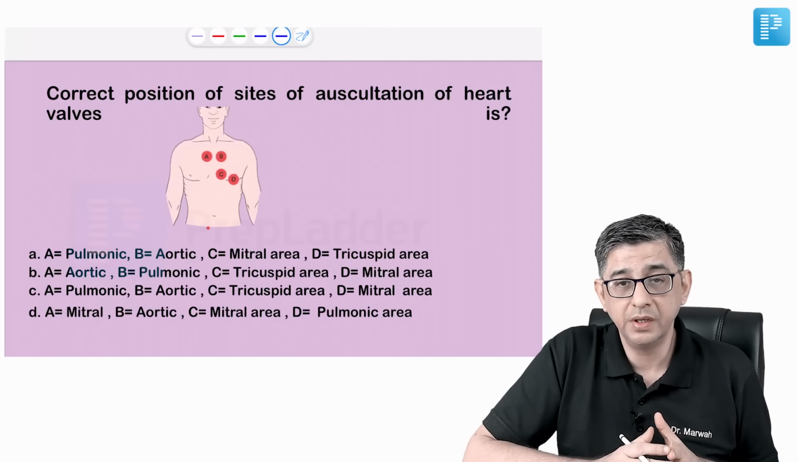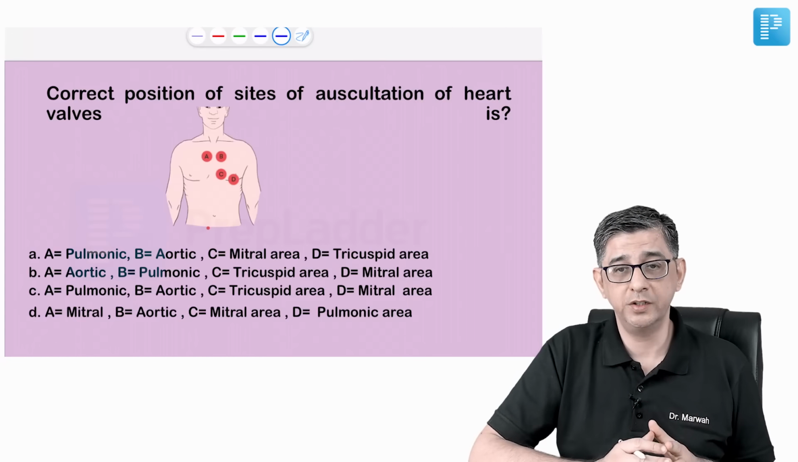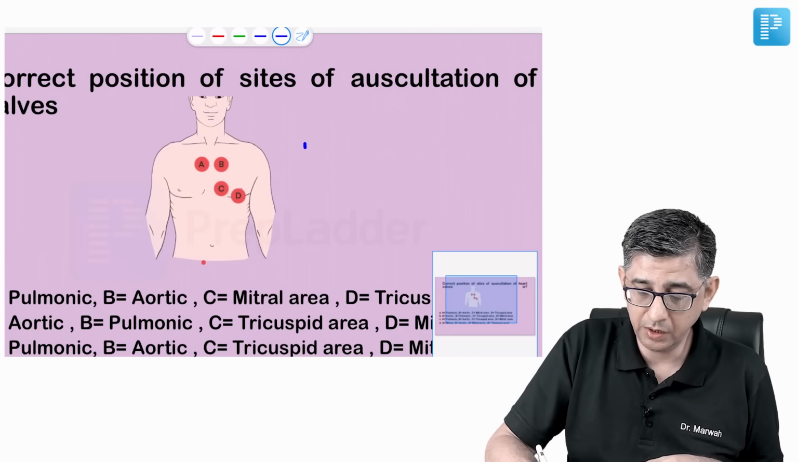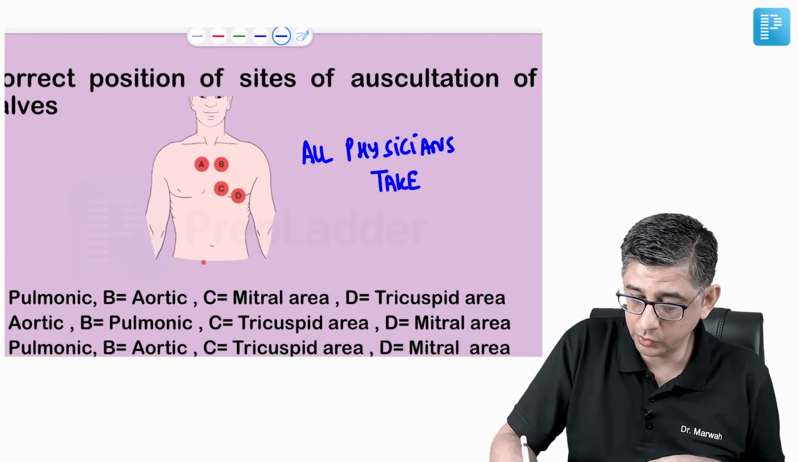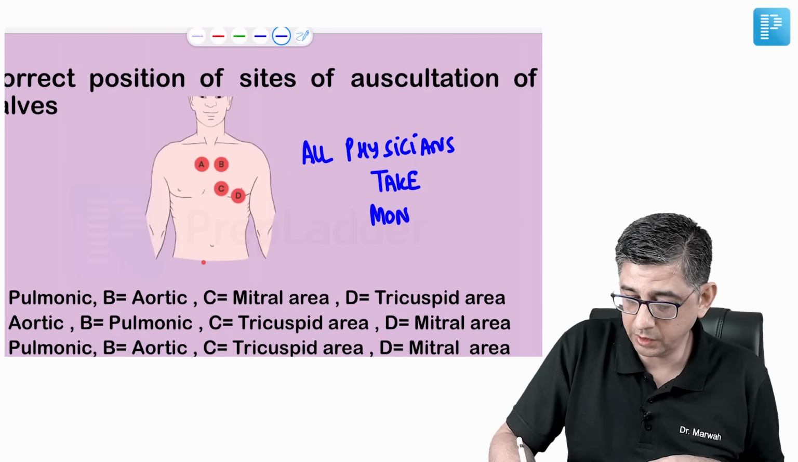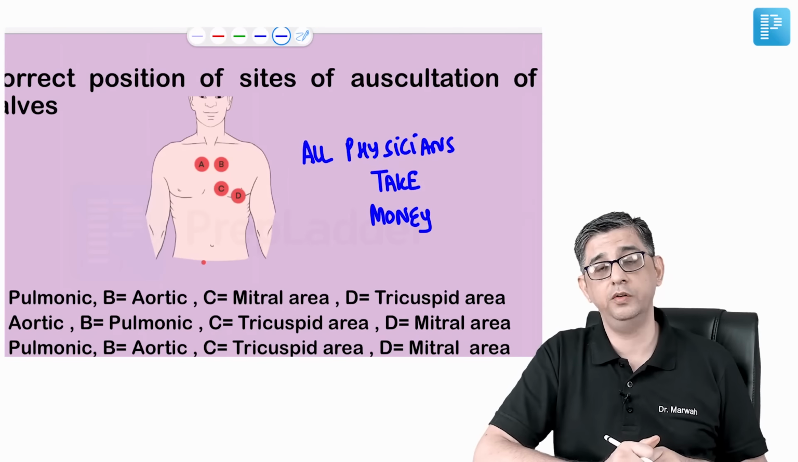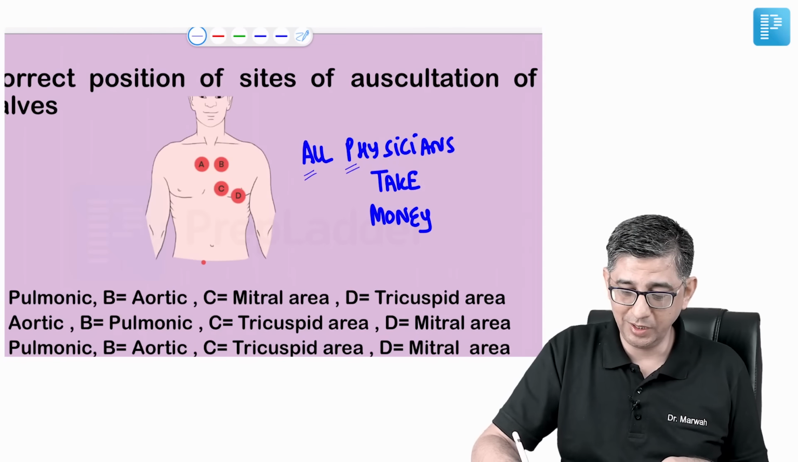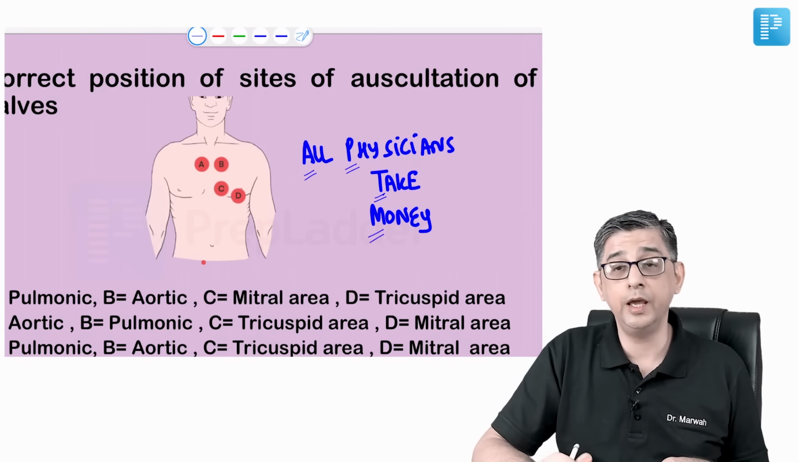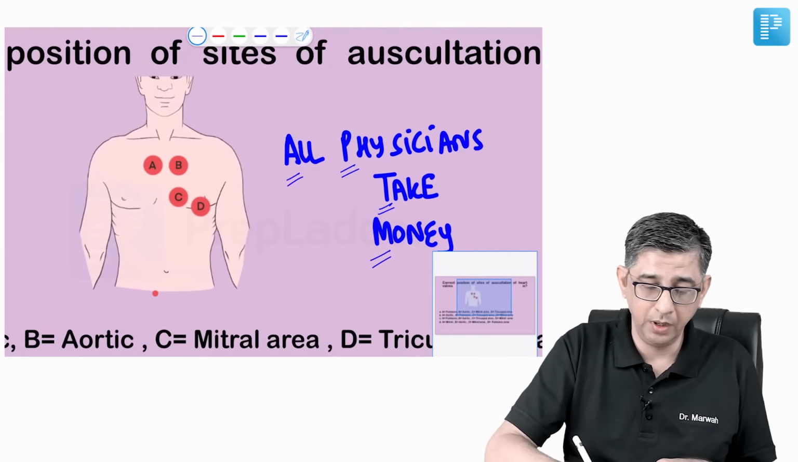The subsequent question said choose the correct position of the sites of auscultation. So all I want to say is that I can put up a mnemonic here for it, that is All Physicians Take Money. We doctors are always taught to do social service, but considering the thankless society, I think it's always a good idea to charge a fee for your job. So it's the letters APTM that I want you to remember.